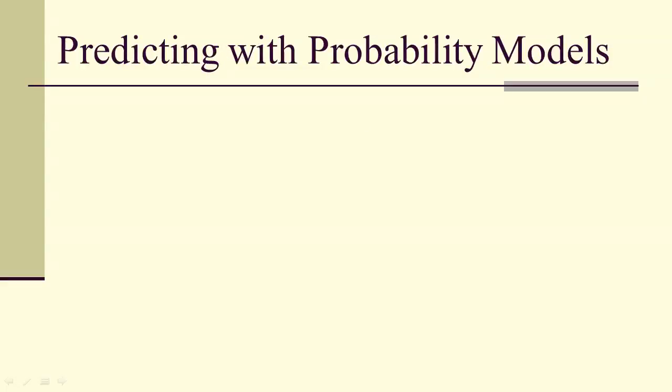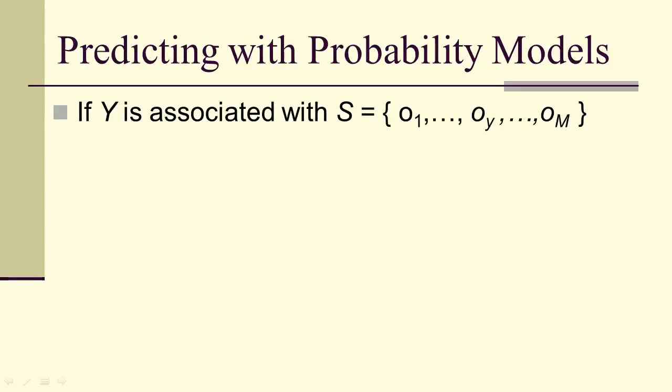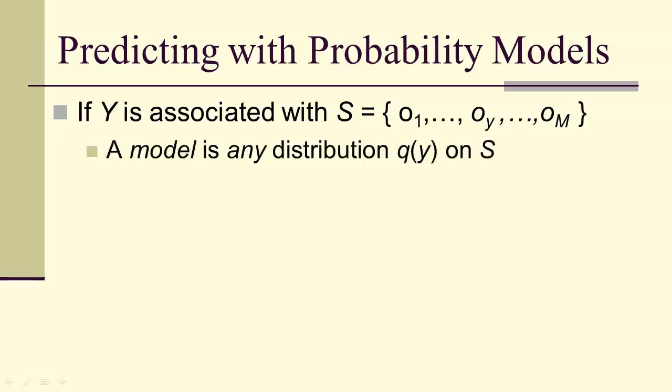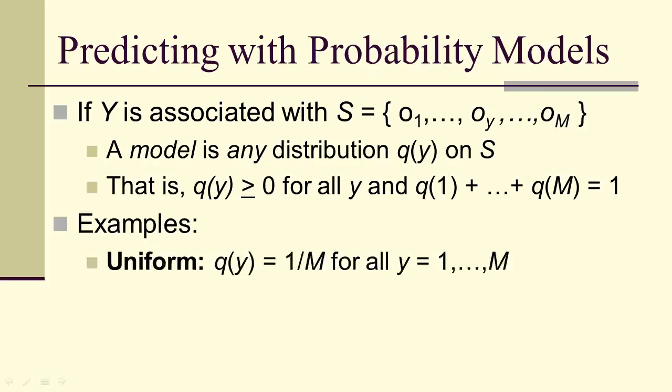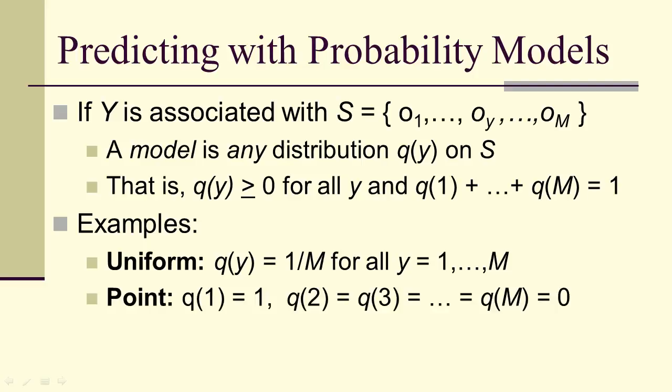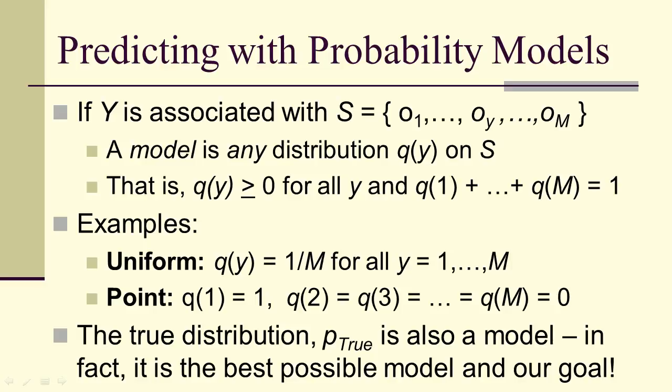So how do we do predictions with probability models? Well, suppose we've got y associated with a set. A model is any distribution, q of y, on that set. So q of y is greater or equal to 0 and the sum of the q's is equal to 1. Any function that does that is a model. Uniform, if we have m outcomes, 1 over m for every outcome. A point distribution, where we have 1 for one of the outcomes and 0 for all the rest. And of course, a true distribution is also a model. In fact, it's the best possible model, and it's our goal.